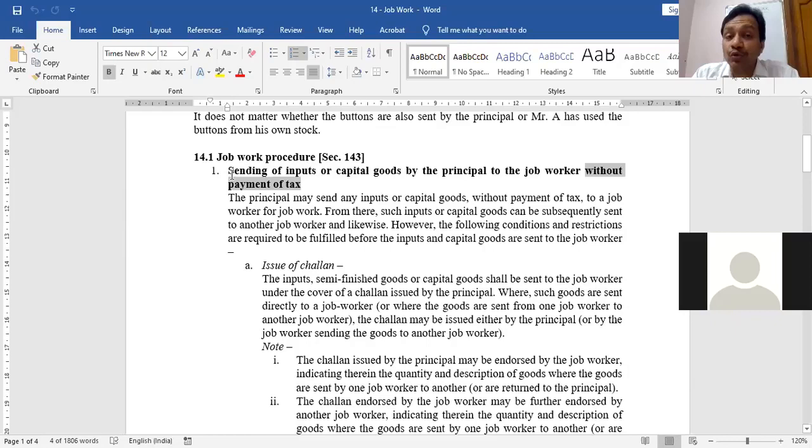This is the first new thing. Otherwise, in every supply, even if you supply to the agent, even if you supply to your own showroom, you have to pay tax. But in job work, the government gives the freedom that the supplier of goods can supply the goods to the job worker, and that supply can happen without payment of tax. First thing. So this is what you need to know.